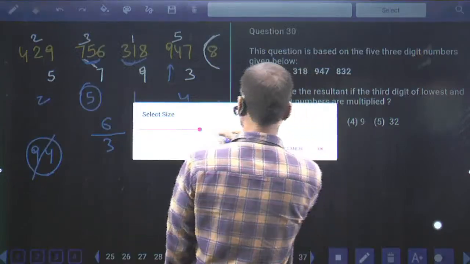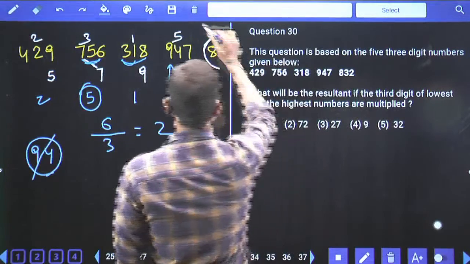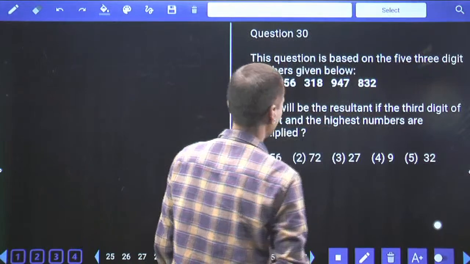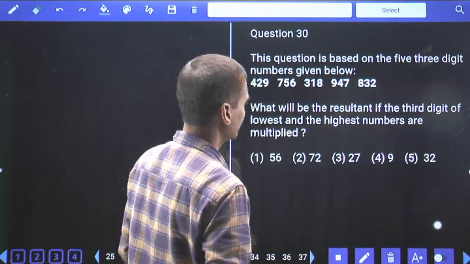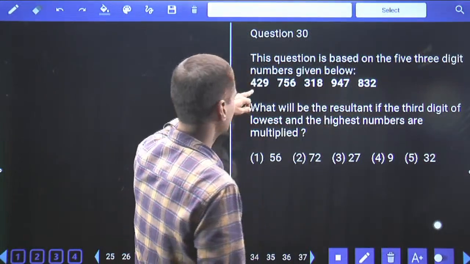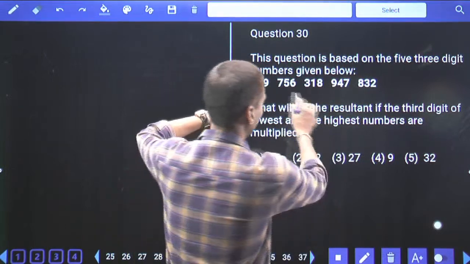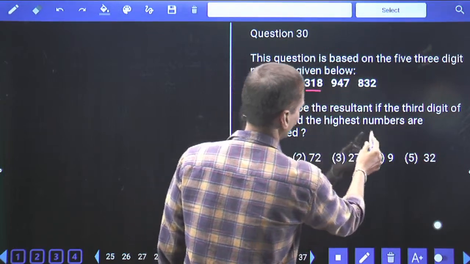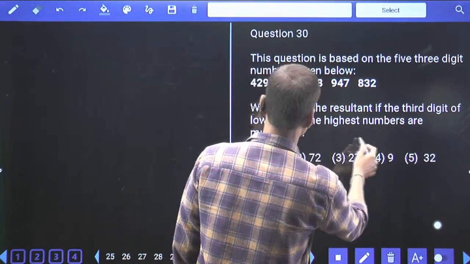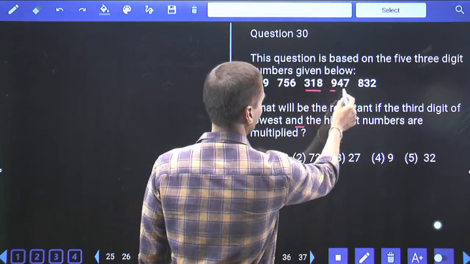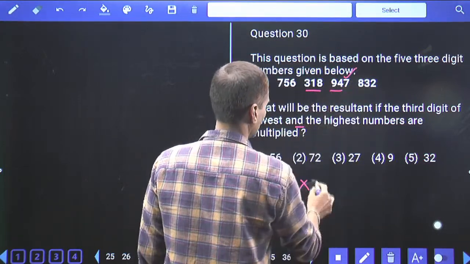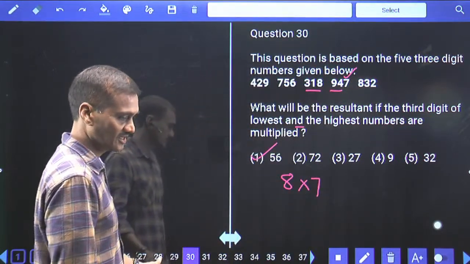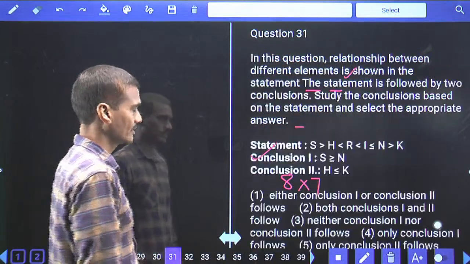Now in question number 30, tell me what is the answer we have for this question? What will be the resultant if the third digit of the lowest number and the highest number are multiplied? Third digit of the lowest number, now tell me which is the lowest here? 318. What is the third digit? 8. Is multiplied with the third digit of the highest number. What is the highest number here? 947. What is the third digit here? 7. Now 8 into 7, 56. That is choice 1, question number 30, choice 1 is the answer.